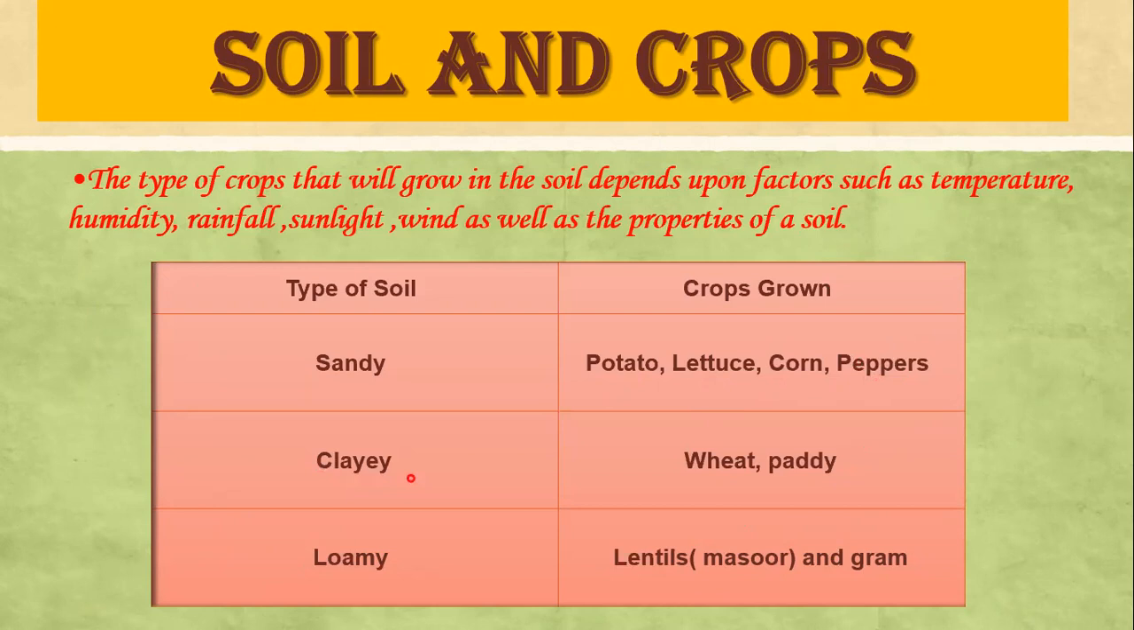Second is clay soil. It is not good for all kinds of plants because it can retain a large amount of water. The water retaining capacity of clay soil is very high. So if rainfall takes place, waterlogging also takes place. Only the crops which require a large amount of water grow well in clay soil, that is wheat and paddy. And loamy soil, last, is suitable for growing crops like lentils or masoor and grams. Such soil doesn't show any waterlogging, and water is easily drained out of it.